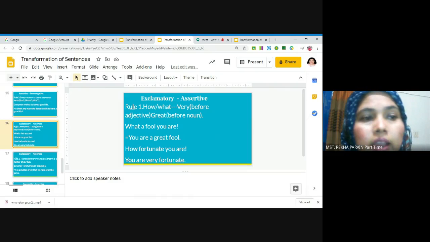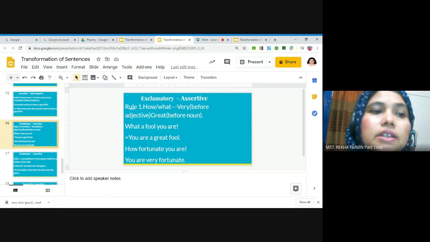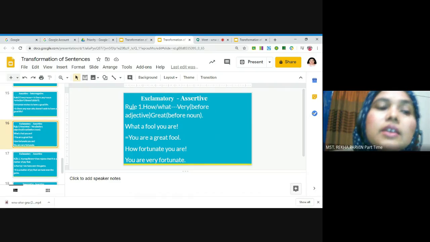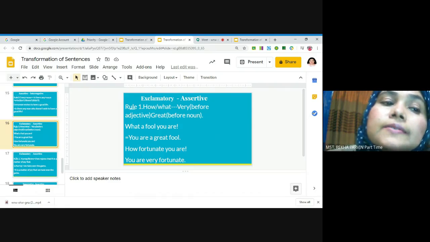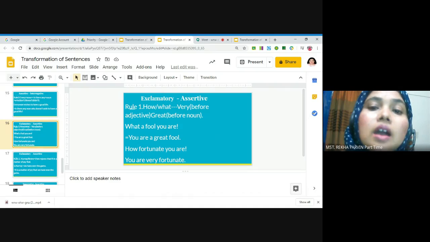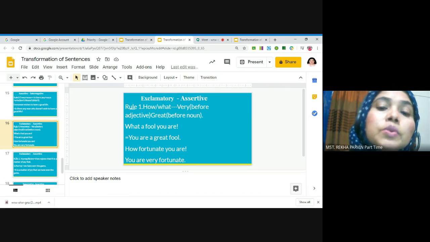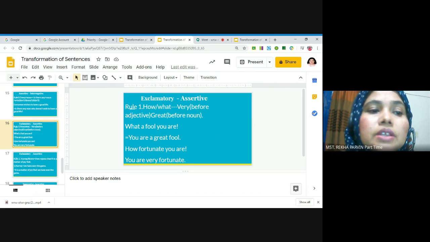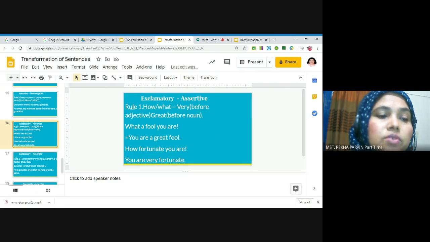Okay, if we get how or what in any exclamatory sentence, we have to follow the rules. If we get how and after how an adjective, then we will use very. And if we get any noun and any article, then we will use great instead of what. Okay, so follow the example. What a fool you are! You are a great fool.